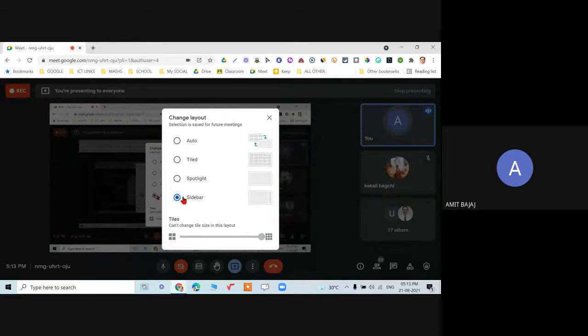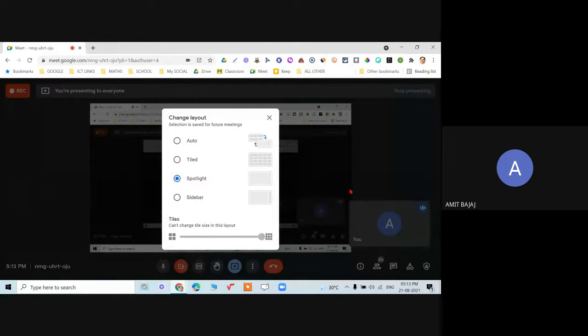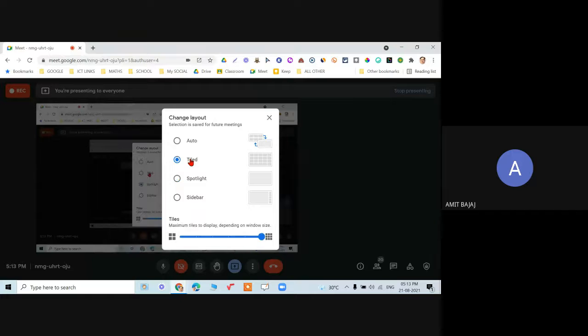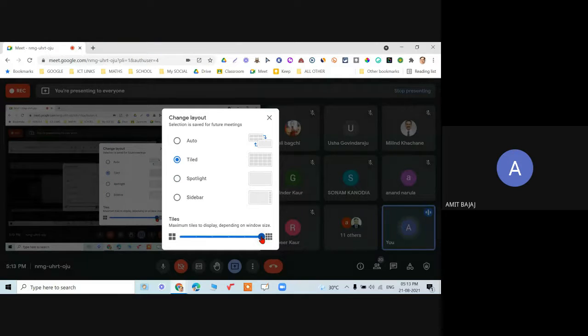When I click on slide, spotlight is referring to one specific person who is the presenter. So the presenter will be spotlighted. But generally, I prefer to go for tiled or sidebar. It is again your choice.